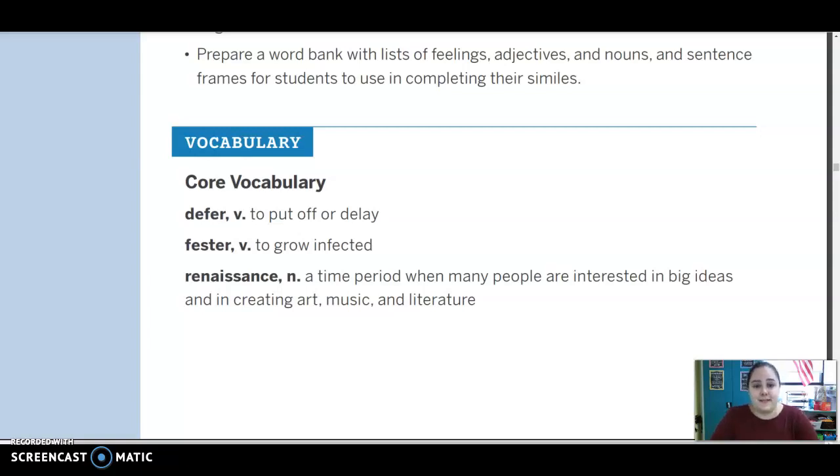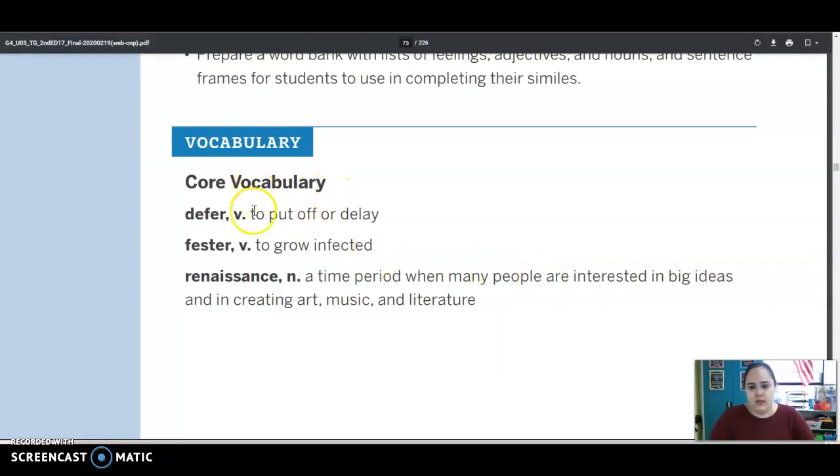Hi, fourth graders. This is Miss K, and this is Unit 3, Lesson 5. This unit has to do with the same poem that we read yesterday. So here is your vocab for today.